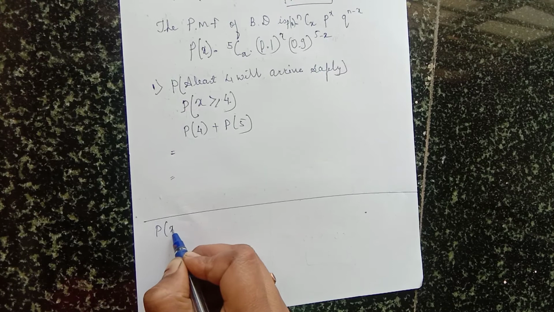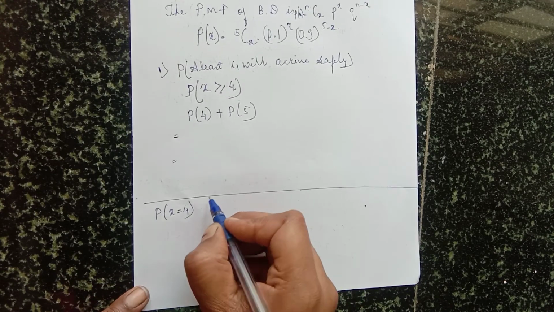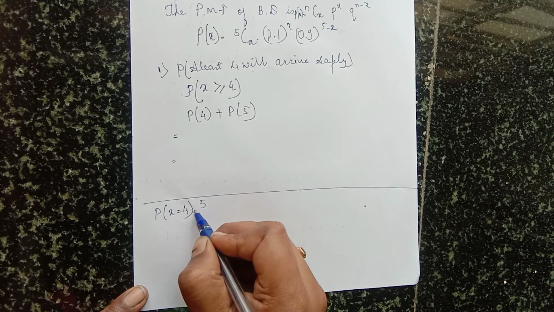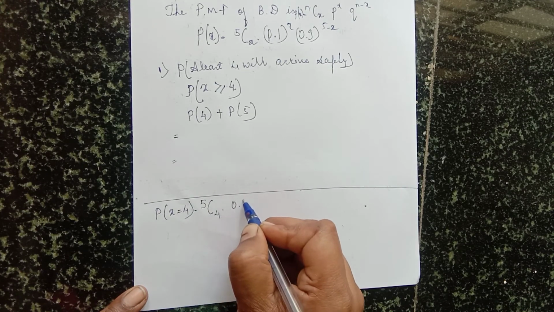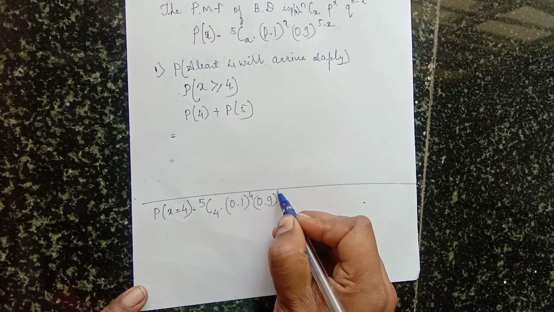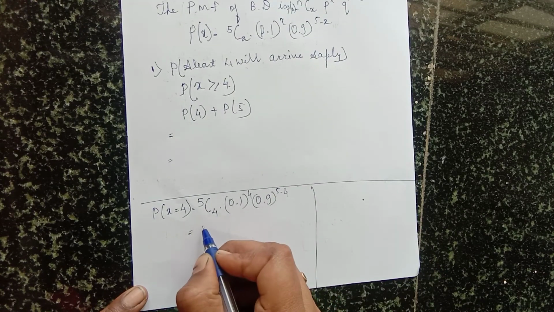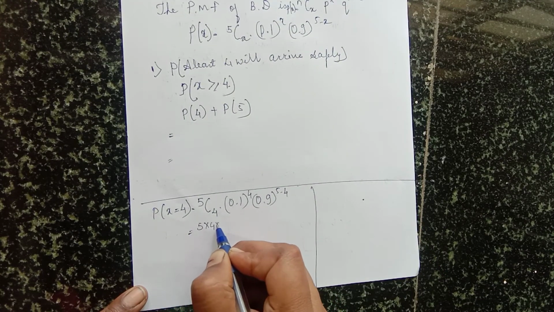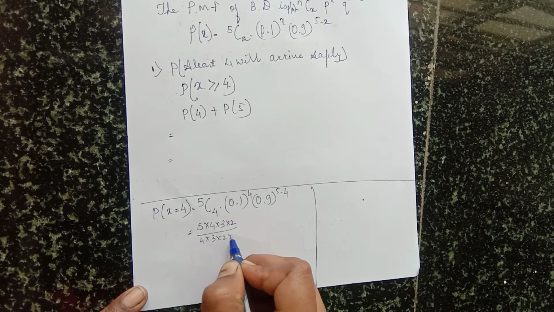P of X is equal to 4, which means we put the X value as 4. 5CX means 5C4 times 0.1 raised to 4 and 0.9 raised to 5 minus 4. Okay. 5C4 is 5 into 4 into 3 into 2 over 4 into 3 into 2 into 1.